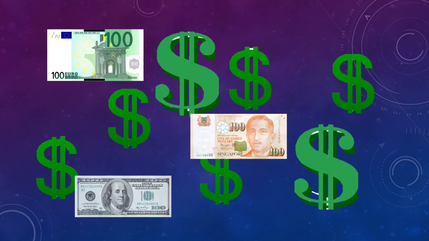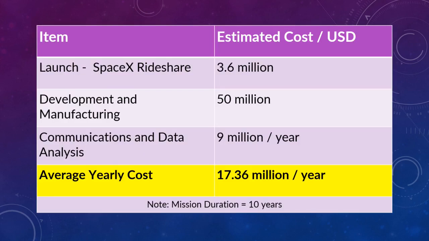We now have a very important question to answer. How much will this cost, and where can we get the money? Here is a table consisting of the costs of each component of the mission, from the launch to the communications fees. As you can see, due to the sheer amount of data that we're collecting, much of the cost is concentrated on communications. This comes up to about $10 million a year for communications alone.